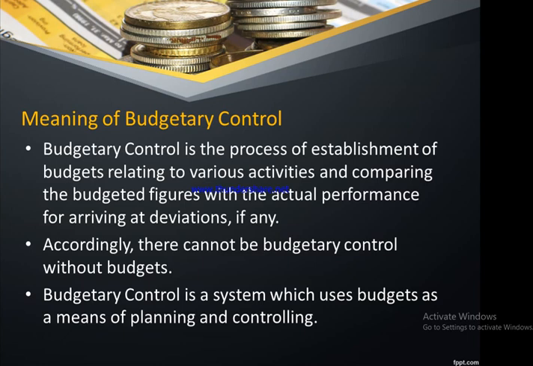If the deviation is acceptable, within the range, then no severe steps or major actions are going to be taken. But in case the deviation is too much, more than the acceptable limit, then proper investigation is going to be done to understand the reasons for those major deviations. Accordingly, there cannot be budgetary control without a budget. Having prepared a budget, the budgetary control comes into the picture.